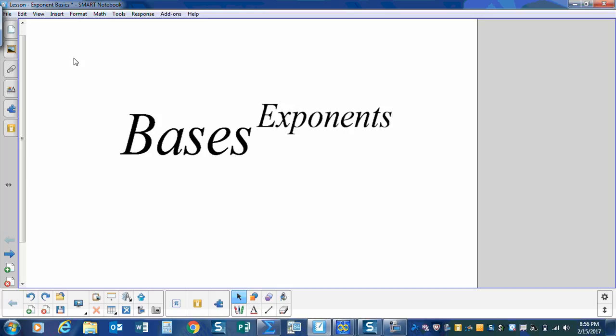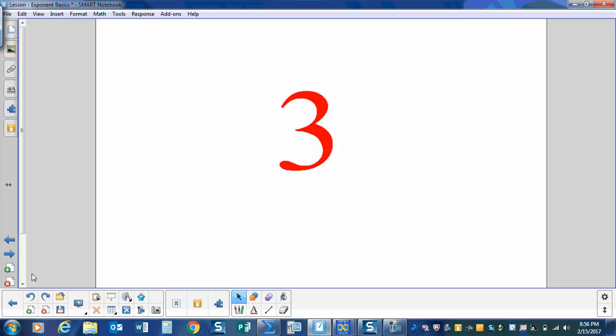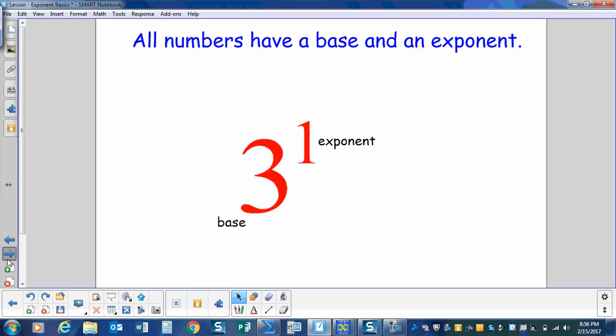So before we start learning and applying the laws of exponents, let's identify bases and exponents. So let's start at the beginning. This is a number, and all numbers have a base and an exponent. The number 3, the base is 3, and the exponent is 1.